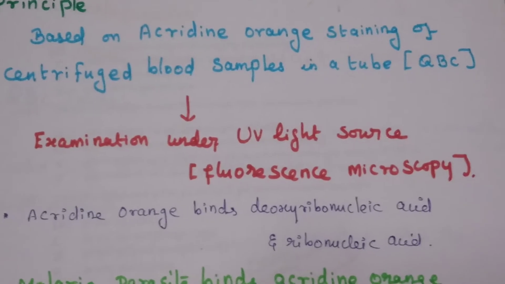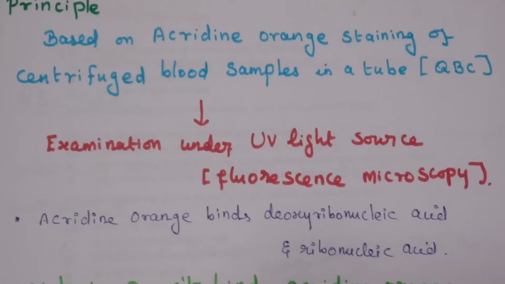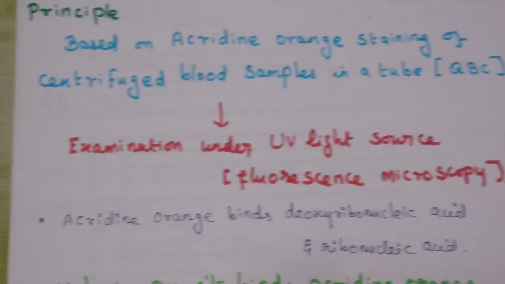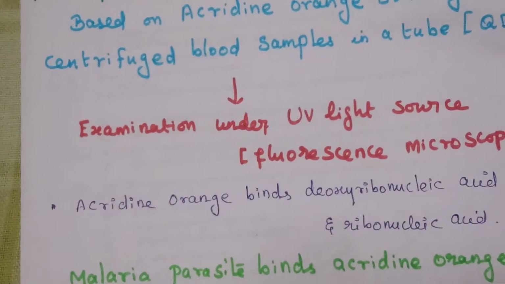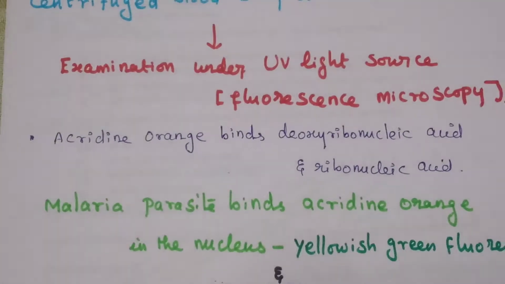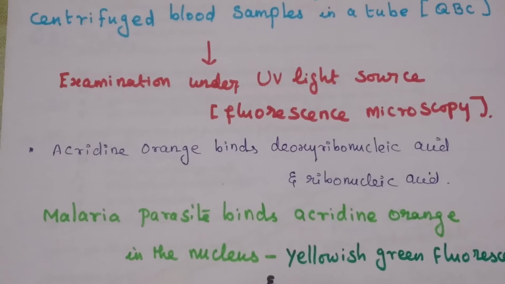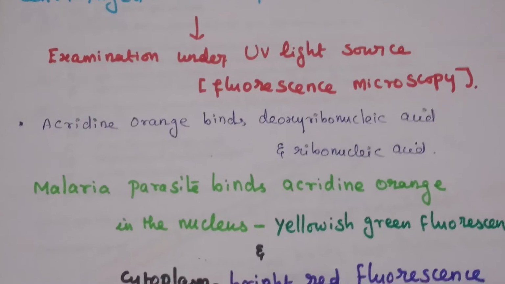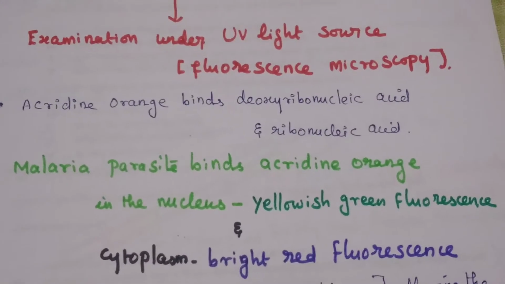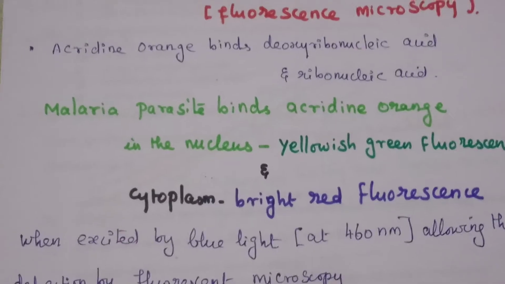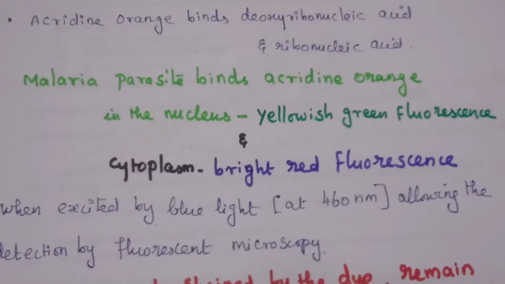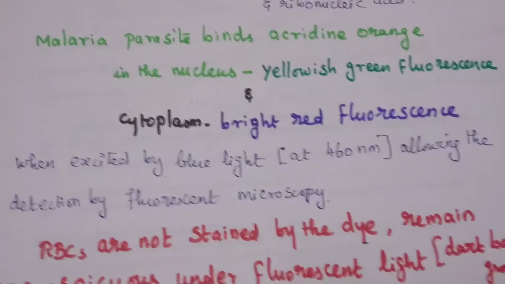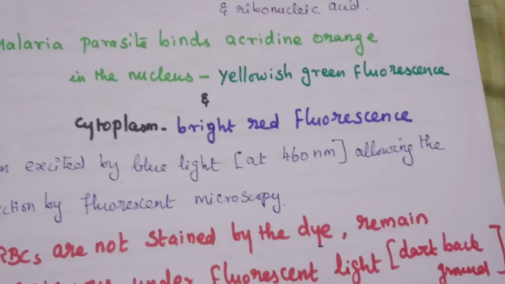The principle is based on acridine orange staining of centrifuged blood samples in a tube. We examine under fluorescent microscopy. Acridine orange binds with DNA and RNA. The malaria parasite binds acridine orange in the nucleus, showing yellowish green fluorescence, and the cytoplasm shows bright red fluorescence when excited by blue light at 460 nanometers. RBCs do not stain, so there is only a dark background.